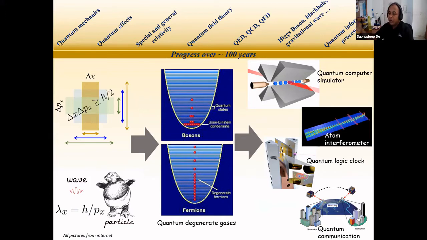All these quantum phenomena based technologies are emerging technologies. They are not fully established, but it has been demonstrated there are ways to go forward, and the next generations will live on this kind of quantum technologies.